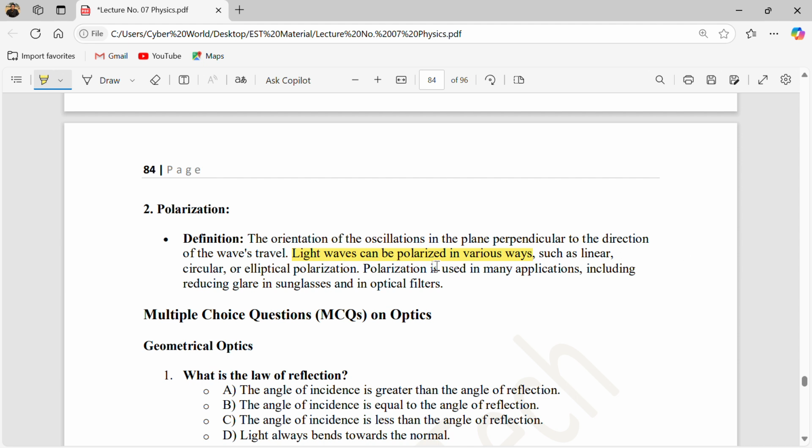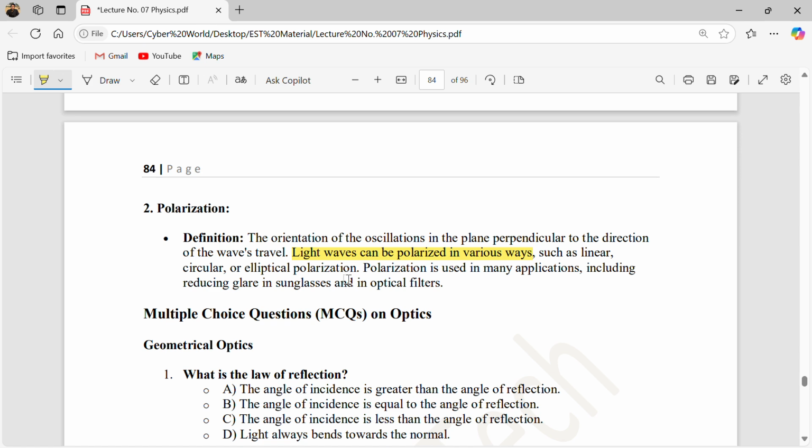There are many types of polarization: linear, circular, and elliptical polarization. Polarization is used in many applications, including reducing glare in sunglasses. Nowadays there are glasses that block sunlight, because sunlight is unpolarized light. After passing through the glasses you wear, the light is polarized in only one direction, so you don't see glare. It is also used in optical fibers.